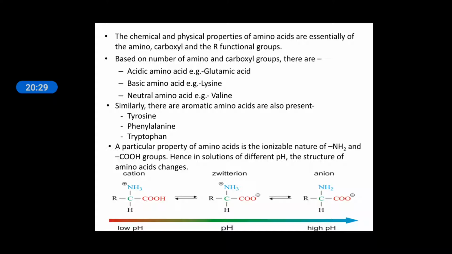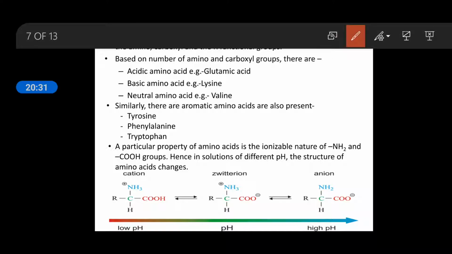Based on the number of amino groups and carboxyl groups, there are acidic amino acids, basic amino acids and neutral amino acids.